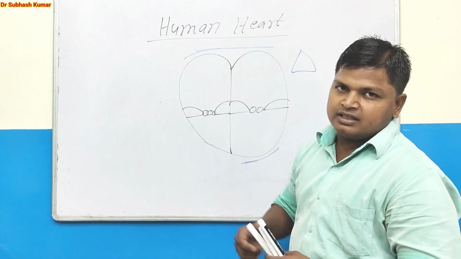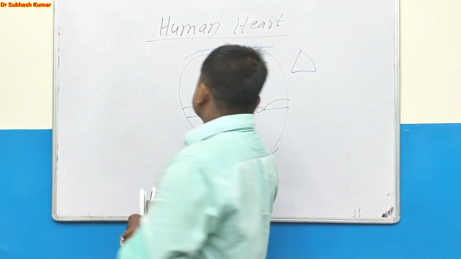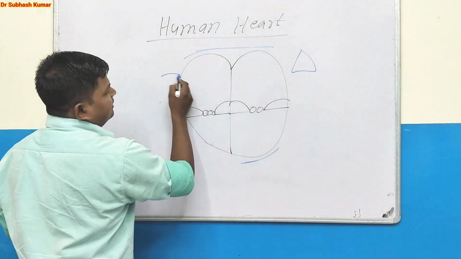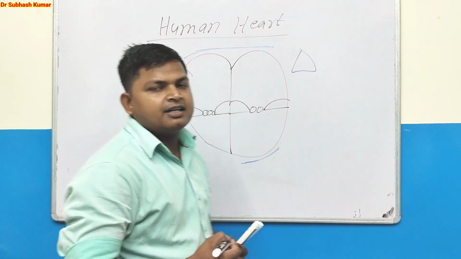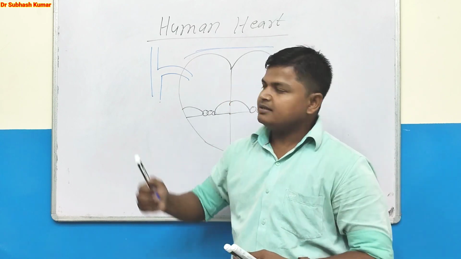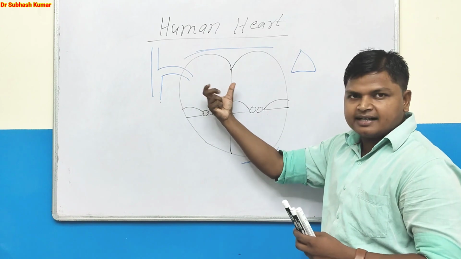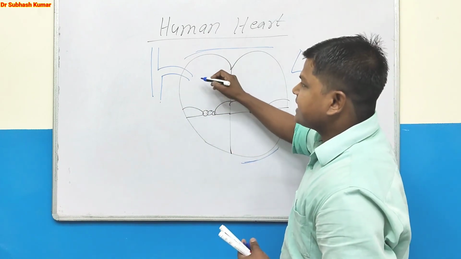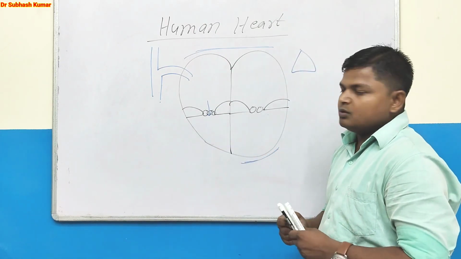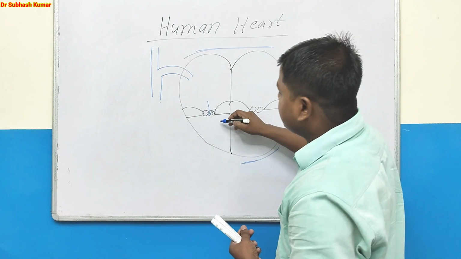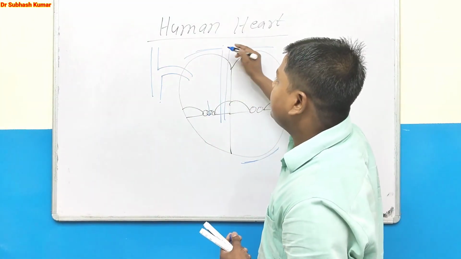Now I will discuss the vasculature of the heart. As you know, the inferior vena cava and superior vena cava drain deoxygenated blood from the whole body into the right atrium. When the impulse is generated in the right atrium, the right atrium contracts and blood drains into the right ventricle. When the right ventricle contracts, blood goes through the pulmonary artery up to the